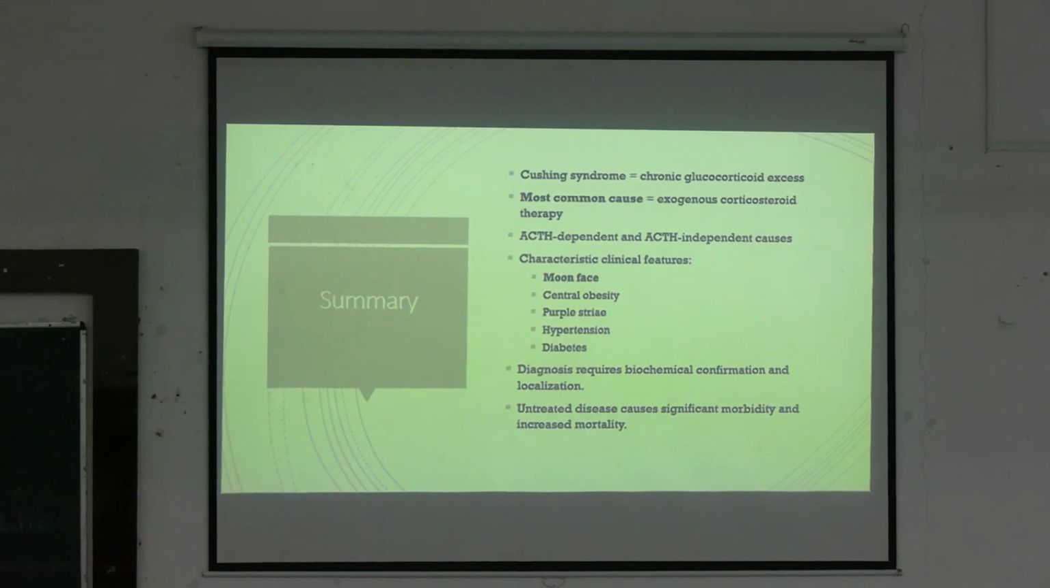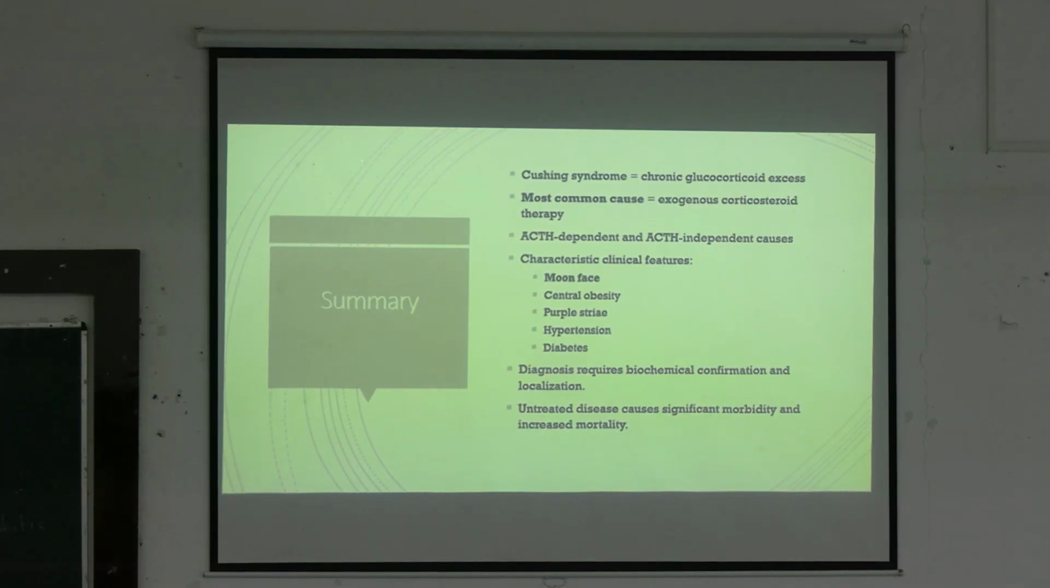So to summarize, this Cushing syndrome is due to excess corticosteroids, and the most common cause is exogenous corticosteroid therapy. It can be both ACTH dependent and independent. There are two causes of ACTH dependent: one is pituitary adenoma, another is ectopic ACTH. ACTH independent causes are due to adrenal gland adenoma or carcinoma or adrenal hyperplasia. The characteristic clinical features are the moon face, central obesity, purple striae, hypertension and diabetes.